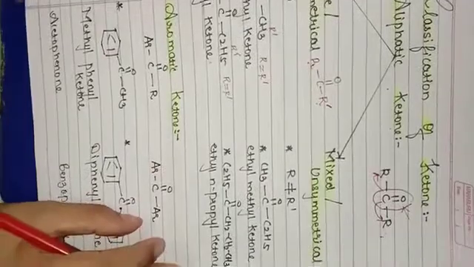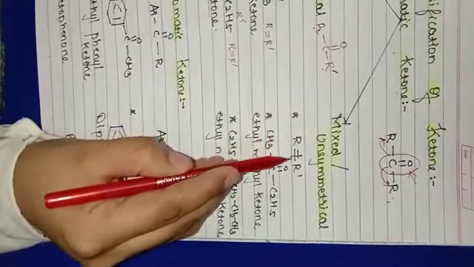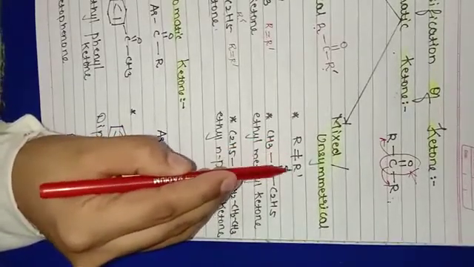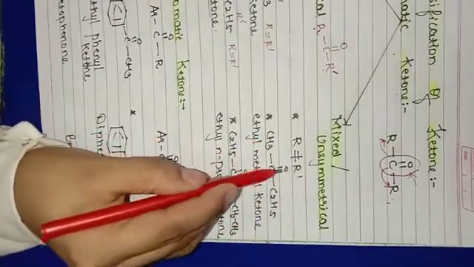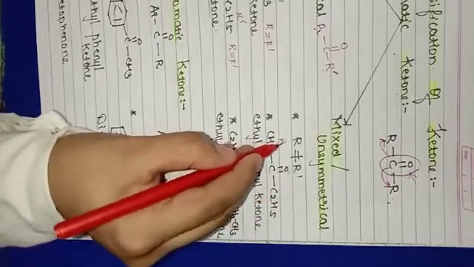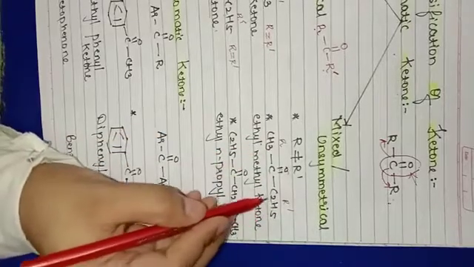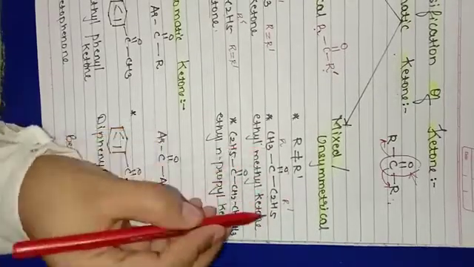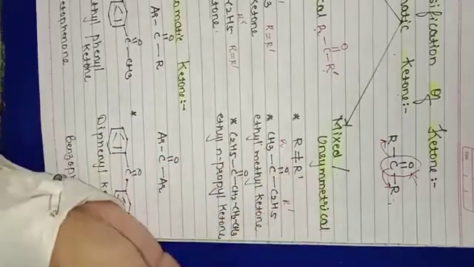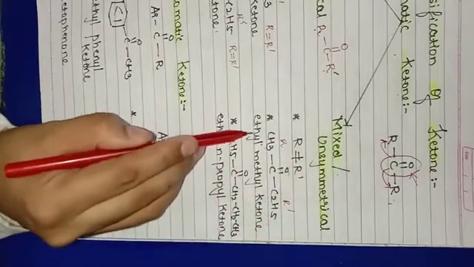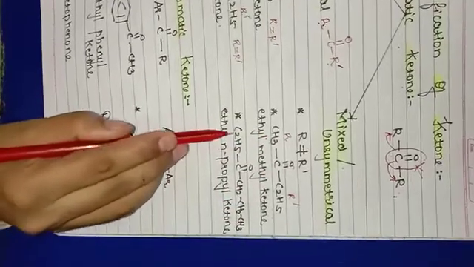Now second, mixed or unsymmetrical ketone. Here R and R dash will not be equal. It means they will be different. Let us have an example, C double bond O. This one is your R, this is your R dash. Here R is your CH3 and R dash is your C2H5. One is methyl, another is ethyl. Both are different. So this is your mixed or unsymmetrical ketone, and the name of the compound is ethyl methyl ketone.